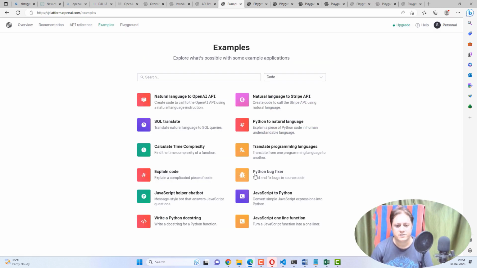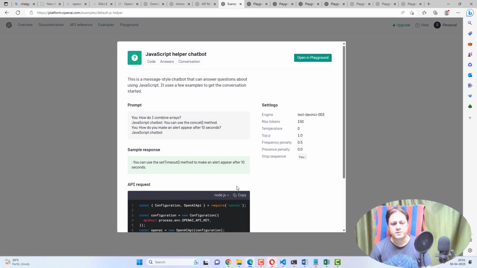So let's move on to the next stuff. It's a JavaScript helper chatbot. Interesting stuff again. What it does is you can ask it how to combine arrays and it will say the concat method. This is a JavaScript method actually. If you ask how do you make an alert appear after 10 seconds, it understands that the setTimeout method is there in JavaScript, which calls the function after the 10 seconds or whatever seconds you mention. It will apply that function after that particular number of seconds. So this will help you to write code.